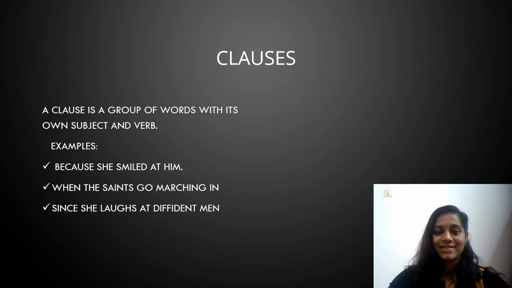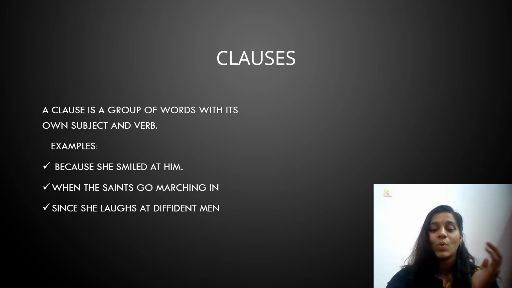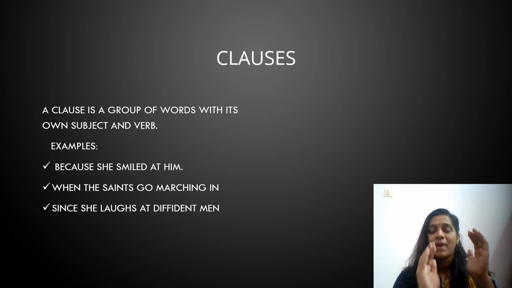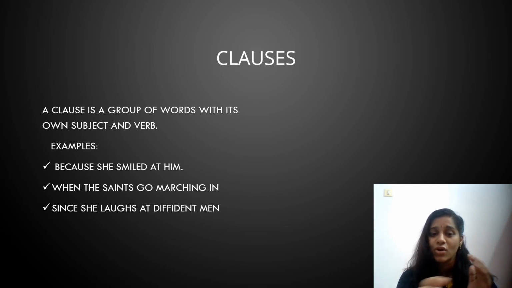What is a clause? A clause is a group of words with its own subject and verb. For example, because she smiled at him. When the saints go marching in. Since she laughs at diffident men. Now this can be a part of a sentence, but it has the subject and verb within it. There would be some other part of the sentence before, because she smiled at him. Then, to explain or justify the first half of the sentence, you have the second. So this is a clause.